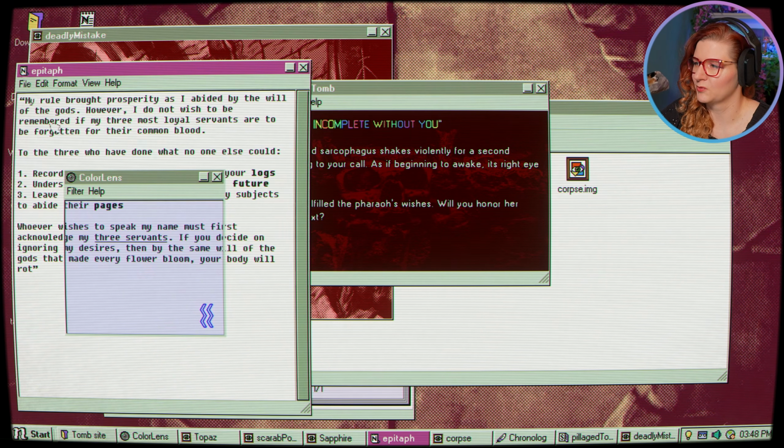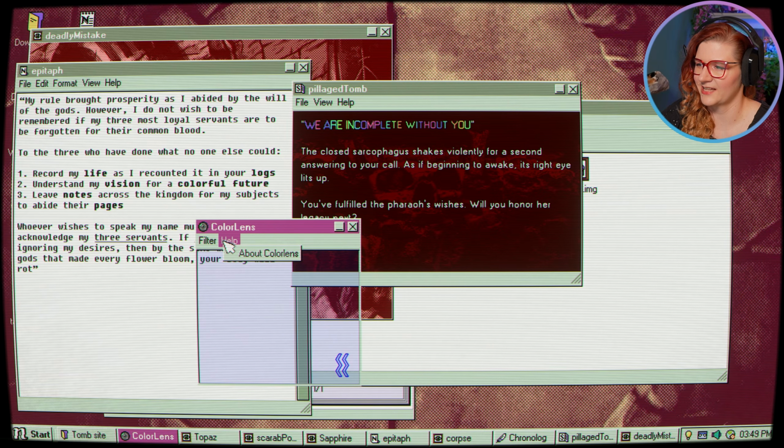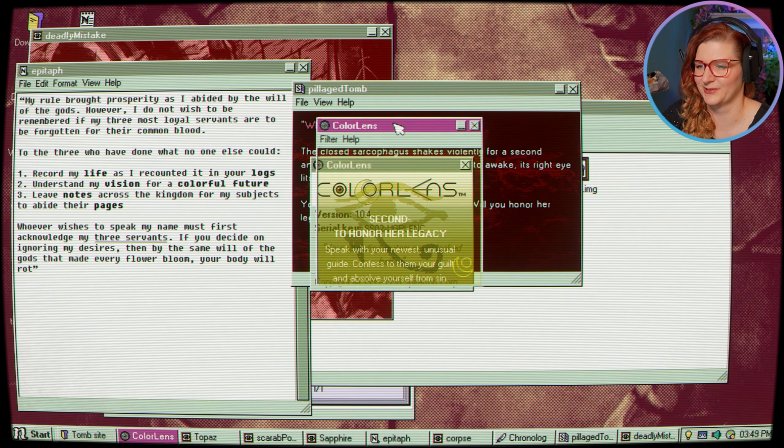So then we go to, the thing is pointing at second. Understand my vision for a colorful future. Does the color lens itself have help? Yes, it does. And it has the moon symbol, so yes.